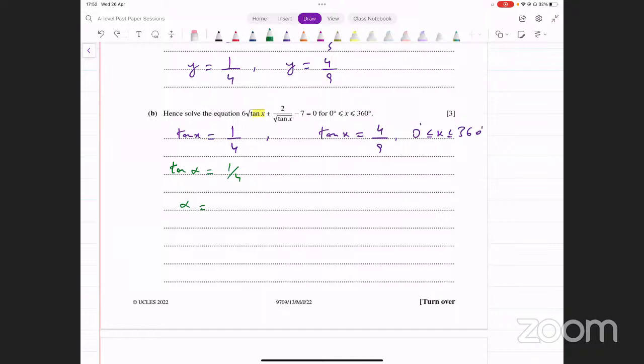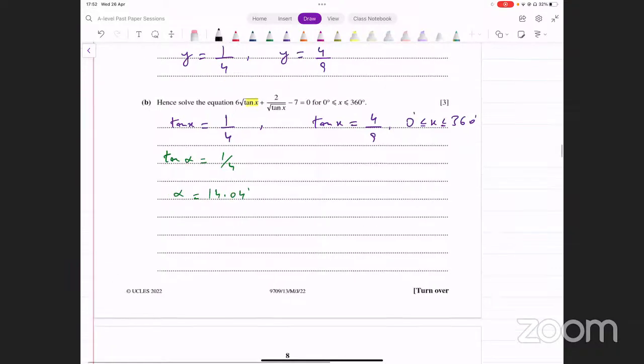And that is giving me 14.04 degrees. Now, tan is positive. Where is tan positive? In the first quadrant and the third quadrant. Which angles will you be considering? The first quadrant and the third quadrant. So alpha is going to be here or here.